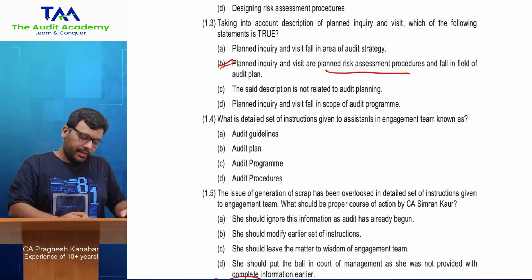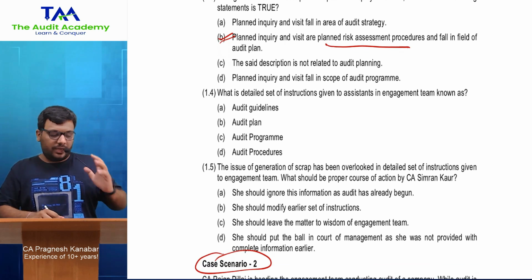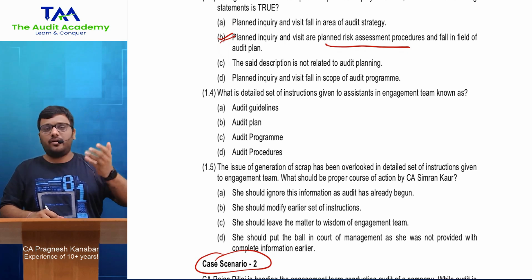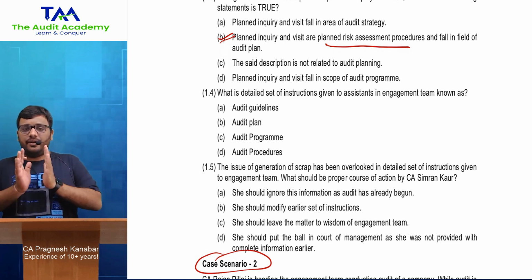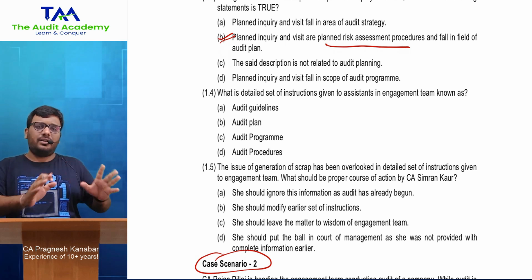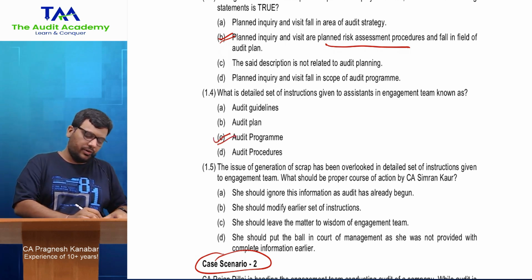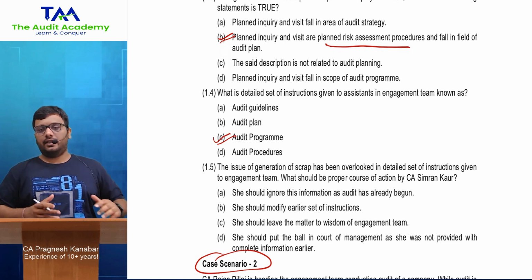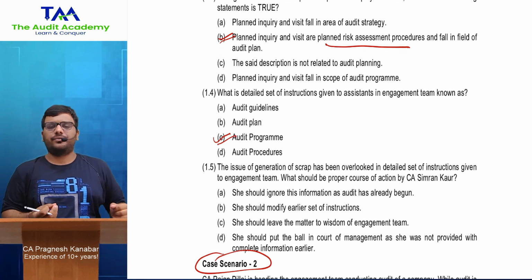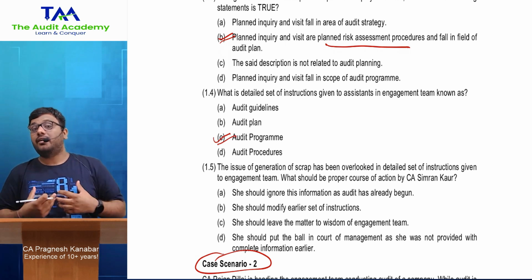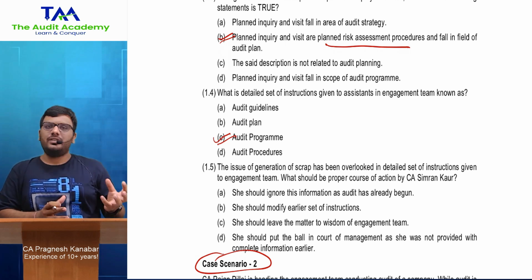Now, what is the detailed set of instructions given to assistants in the engagement team known as? Audit guidelines, audit plan, audit program. I think this is a very famous concept and most of the students are aware of it. When you give a detailed set of instructions along with the timetable, completion, who needs to do what and everything, that is nothing but the audit program. So if I just revise my chapter of audit strategy, plan and program and give a gist, first the auditor needs to start thinking about how he will do things, which will help him to finalize what to do.